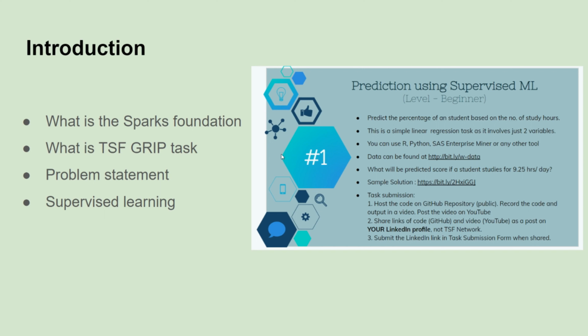Coming to the problem statement. In any exams or assignments, the scores obtained by students depend on the number of hours they have put into studies. In this task, we have been given a data set which contains the number of hours and the scores obtained. Based on that, we have to predict the score of a particular student who studies for 9.25 hours daily. In order to do this, we have to use supervised machine learning.